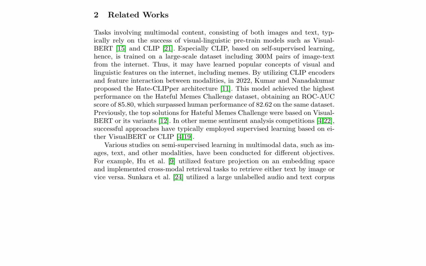Previous approaches to meme sentiment analysis have also employed supervised learning based on Visual BERT or CLIP. However, semi-supervised learning approaches have been explored in various studies, including feature projection on an embedding space and cross-modal retrieval tasks. These approaches have shown promise in leveraging unlabeled data to improve the performance of multimodal models. The proposed approach aims to leverage the strengths of CLIP and semi-supervised learning to develop a robust model for detecting harmful content in memes. By utilizing the feature interaction between modalities and the knowledge from unlabeled data, the authors aim to improve the performance of meme sentiment analysis and address the challenges of manual labeling.